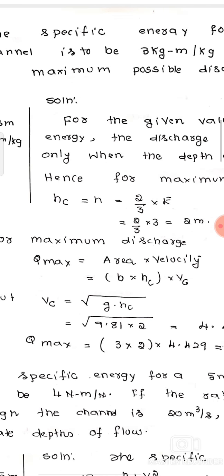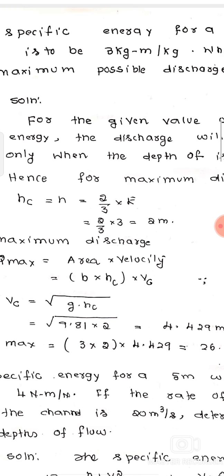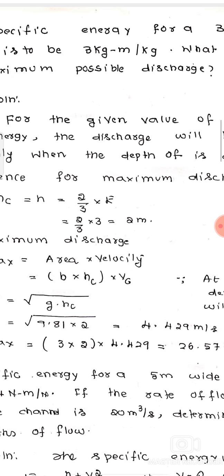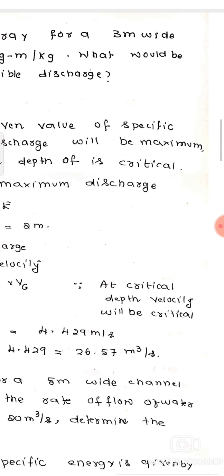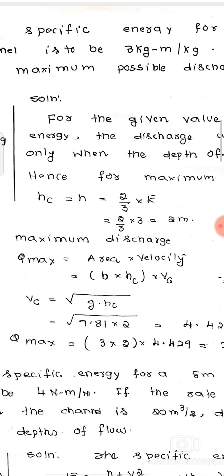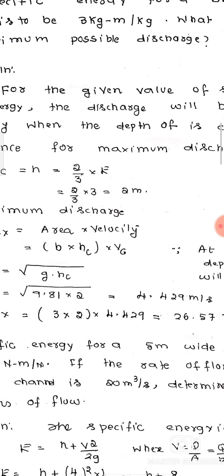Then we have to substitute in the maximum discharge equation, that is A into V. Q max is equal to area into velocity. Area is B into H, where H will become Hc. So B into Hc into Vc. But Vc is unknown. At critical depth, the velocity will be critical. So Vc is equal to square root of G into Hc, that is 9.81 into 2, and then we'll get Vc equal to 4.429 meter per second.